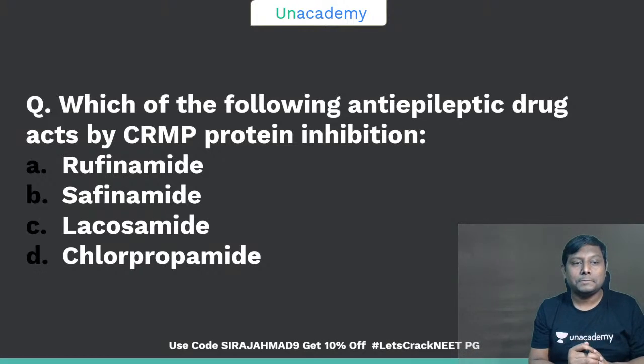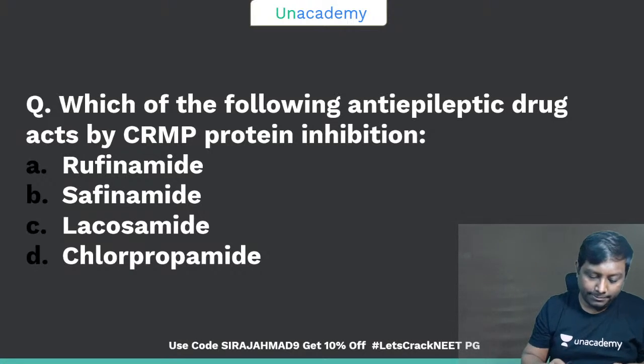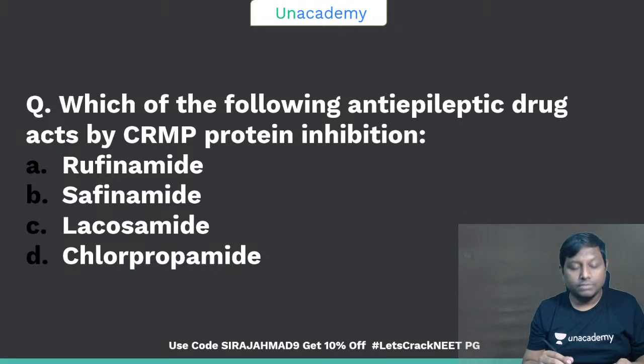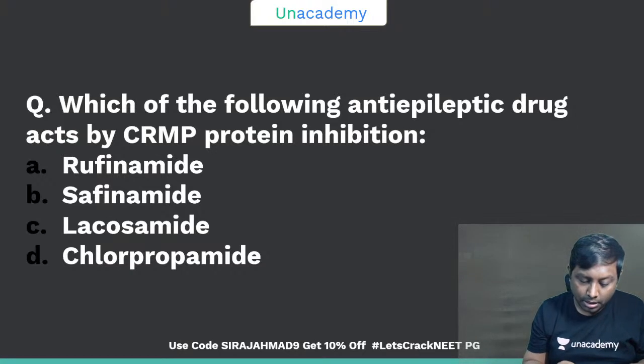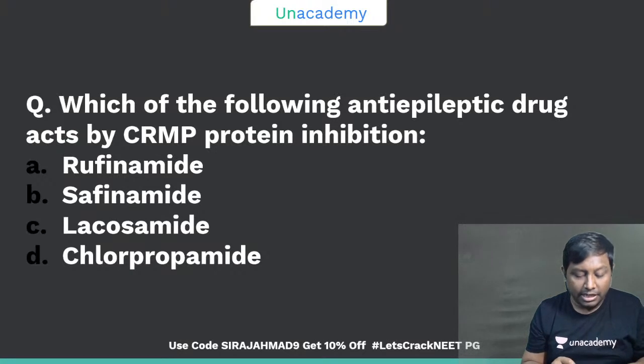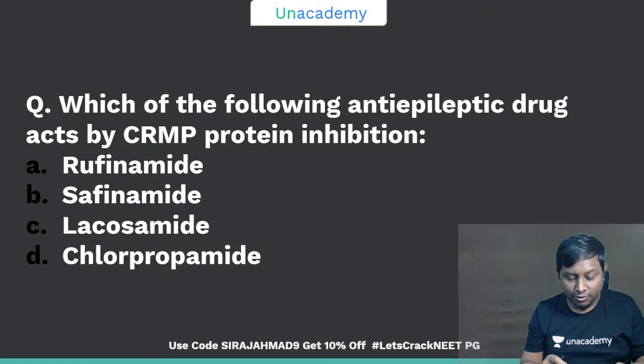Faster. Options: rufinamide, safinamide, lacosamide, chlorpropamide. CRMP protein inhibition is by one of the anti-epileptic drugs. If you have attended any of my anti-epileptic classes, I have discussed this a couple of times already. Answers have started to pop in. Dr. Anshul is in favor of C, Dr. Apurva Singh is in favor of A, rufinamide, very good.